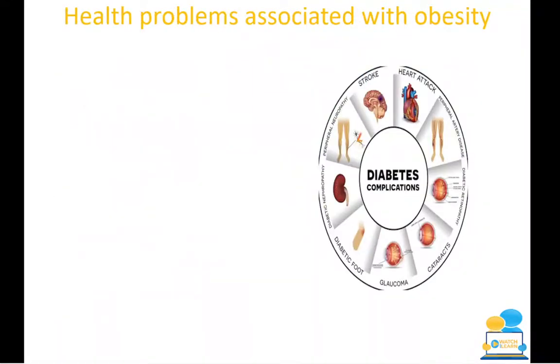So there are a lot of health problems which are associated with obesity. We have a nice little picture there, which gives more. So you have your heart attack. It can also lead to type 2 diabetes. Okay, so type 2 is very different from type 1. Type 1 is you're naturally born with it, whereas type 2 is acquired. So if you are obese and you try to reduce your weight, the chances are your diabetes can be managed a lot better.